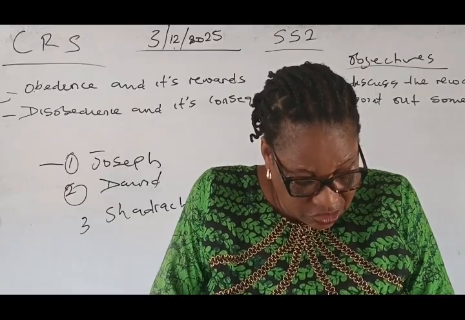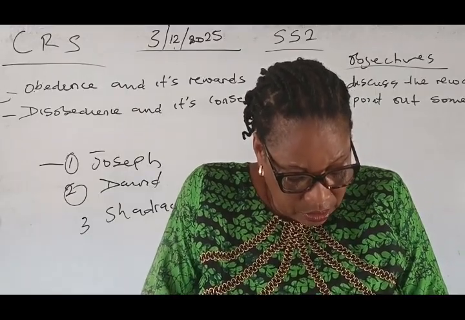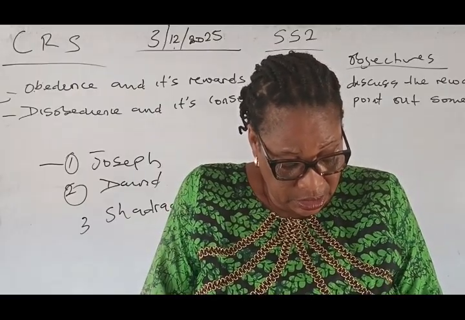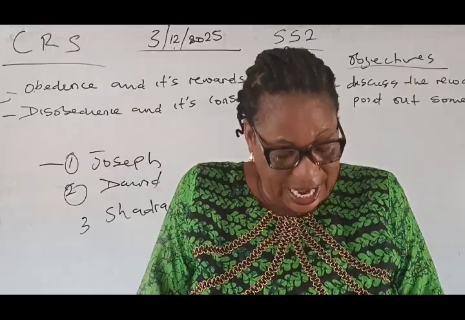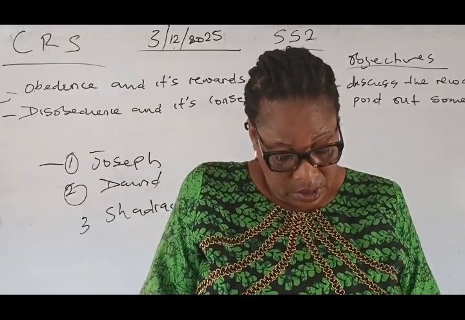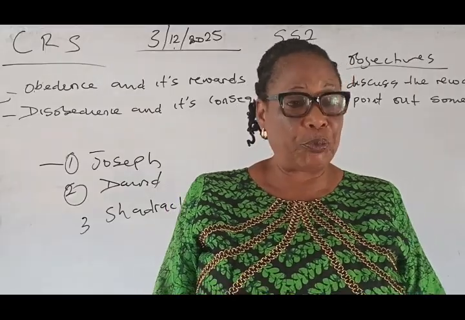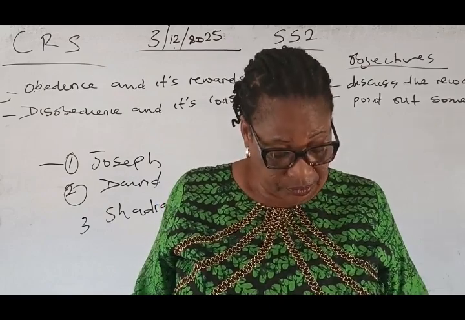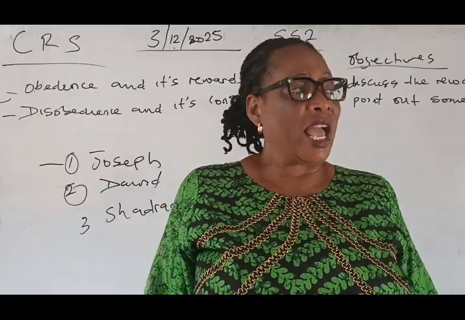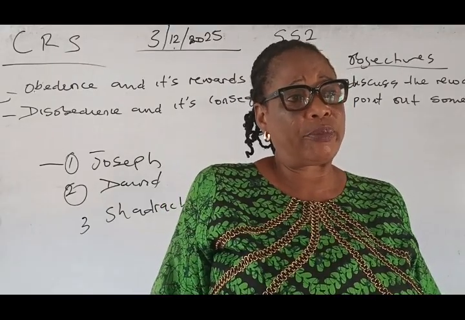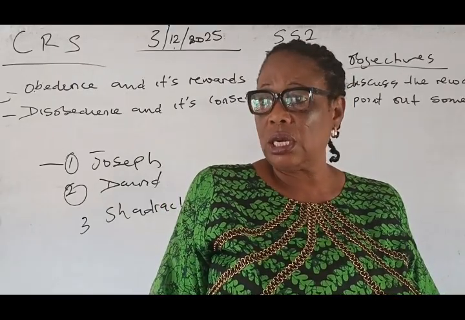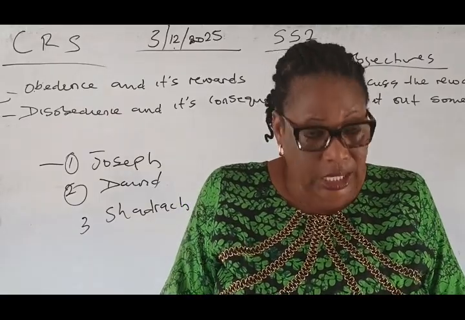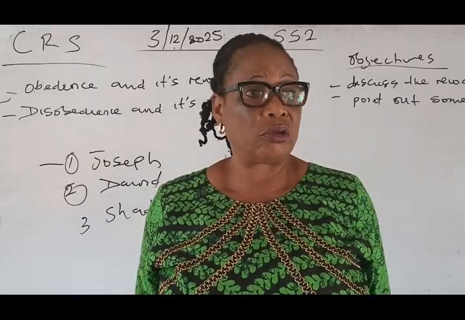Disobedience is disregarding orders given to you. Secondly, it is deliberate failure to carry out an assignment. All these attract punishment. The punishment might be immediate or might be delayed. So we are going to look at certain persons in the Bible that disobeyed God and the punishment or the consequences they had. Number one is the two sons of Samuel.